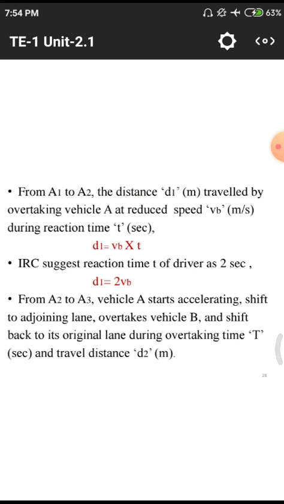We are having units of speed in meter per second and multiplying with time, that means seconds, the seconds cancel. We are getting distance in terms of meters. IRC suggests for a driver a reaction time of 2 seconds, D1 equals 2 into VB. Then from A2 to A3, vehicle A starts accelerating, shifting to the adjacent lane.